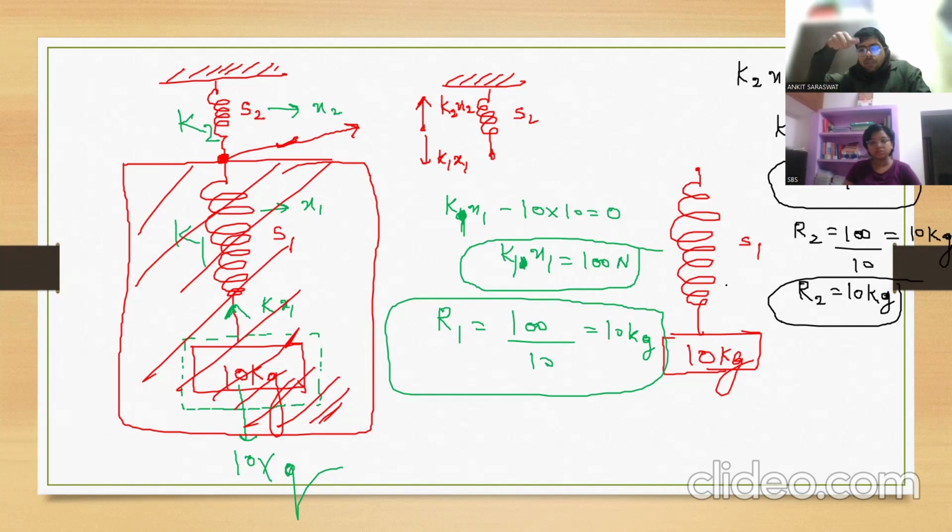Above spring is going to balance the portion which is downside. And what is downside? S1 and 10 kg mass. If I draw the free body diagram of this point, then I will get that. Clear? You have no doubt about how to draw the free body diagram and direction of force? No doubt, sir. You should not have any such doubt. If you have doubt, you can ask me now only.